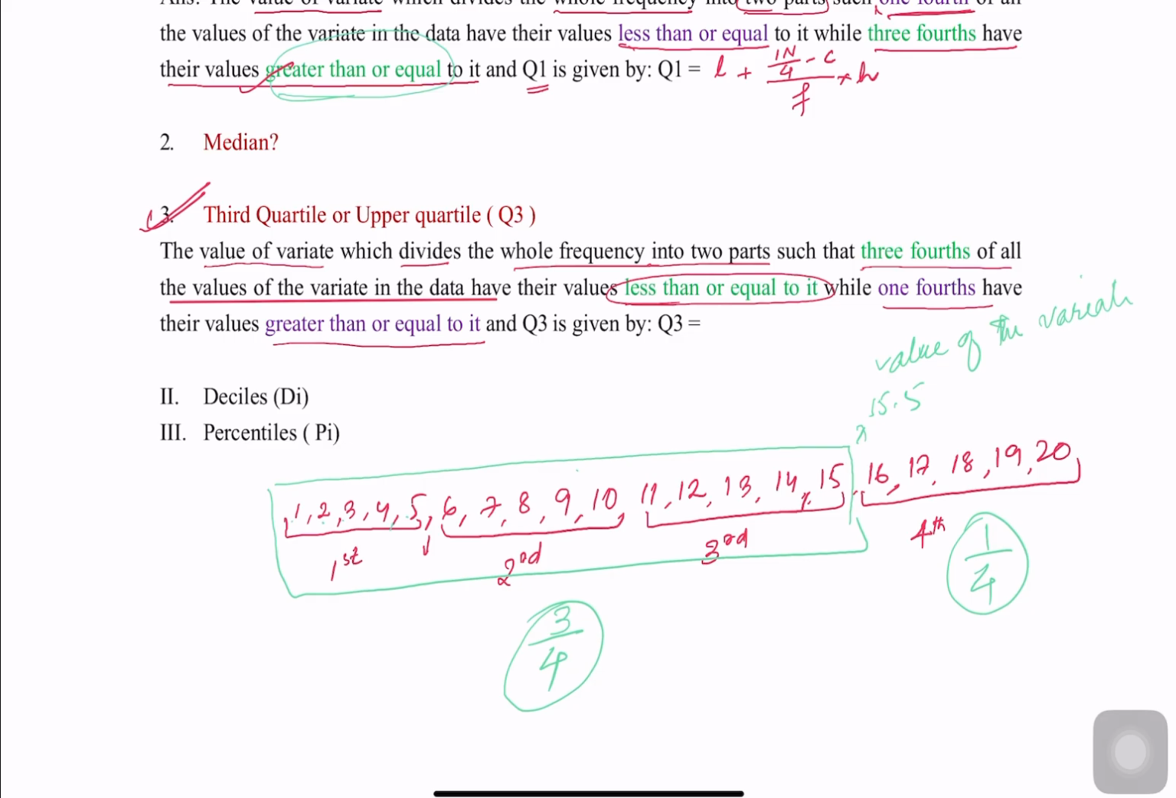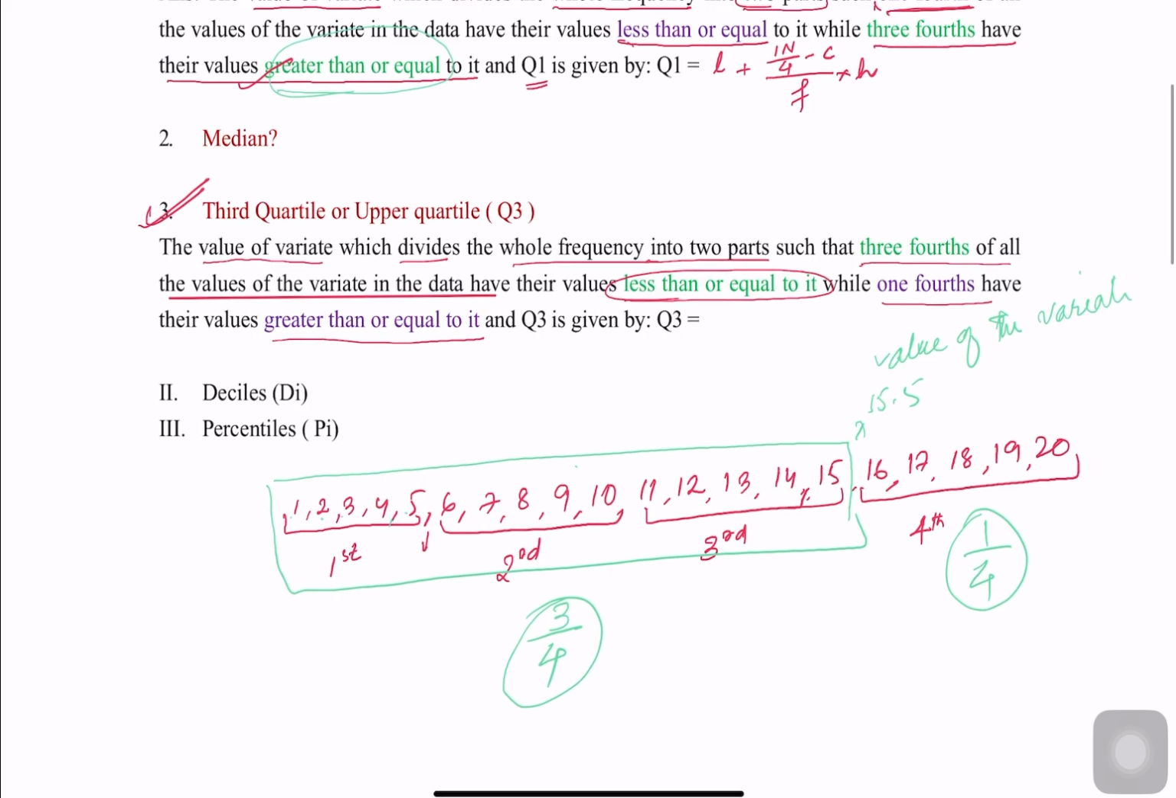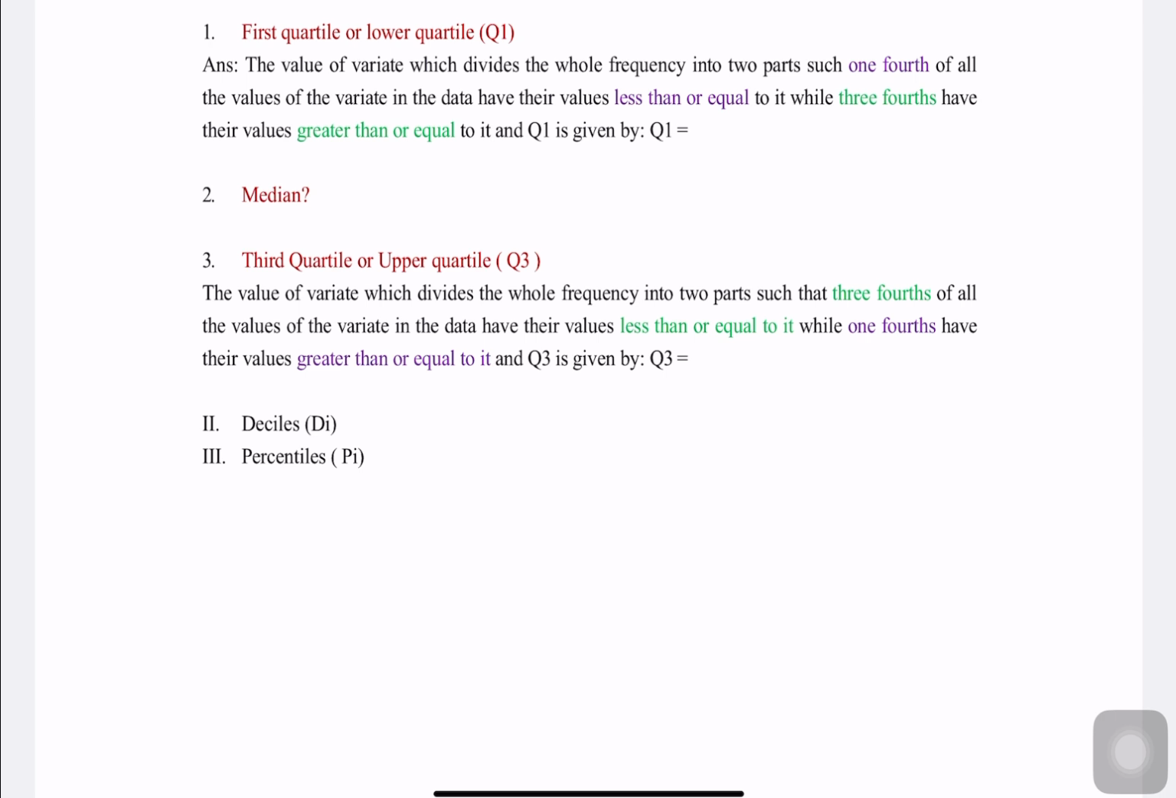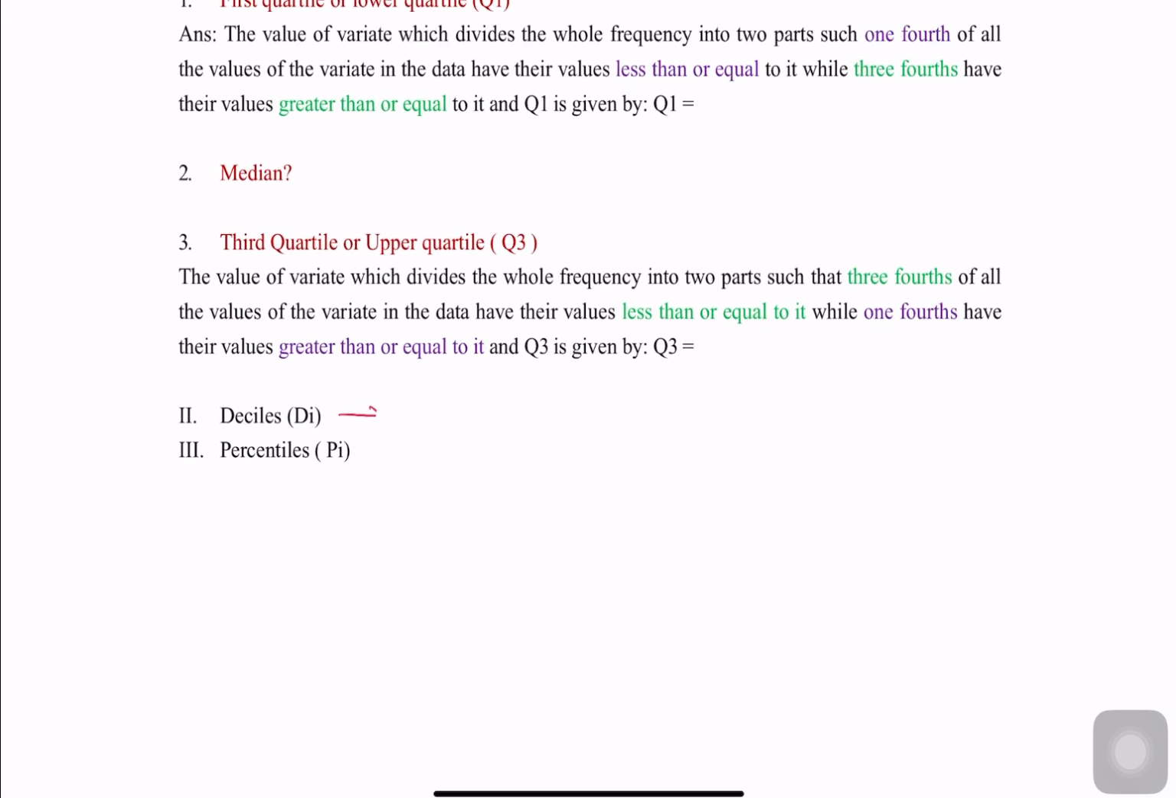So this third quartile is denoted by Q3, and the formula will be L plus (3n/4 minus c) divided by f, into h. This is the formula. Now, in the same way, all these deciles and percentiles can be learned. Deciles means tenth. Remember, tenth. It is divided into 10 parts, and denoted by D1.